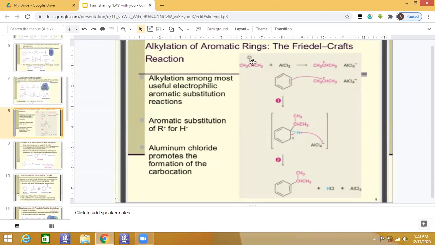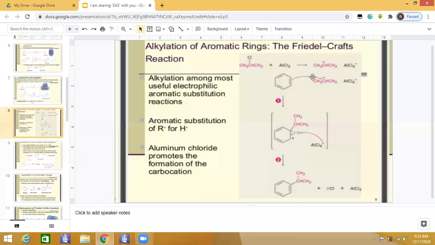So it takes away the chlorine atom along with the pair, making AlCl4 minus because of this bonding electron, leaving the carbon electron deficient, and here you are getting this carbocation. Because this chlorine is on the second carbon, the positive charge is on the second carbon.